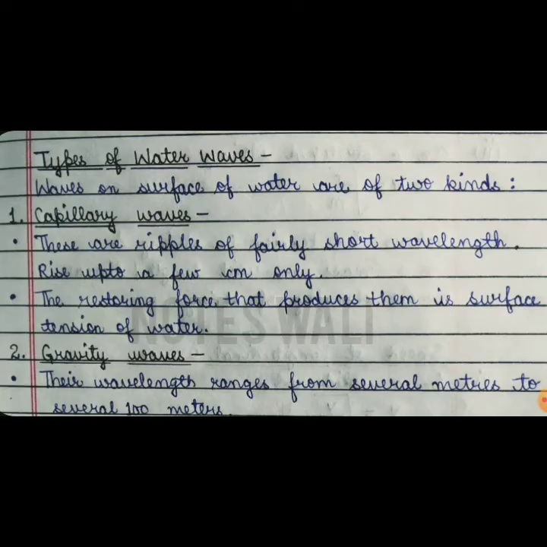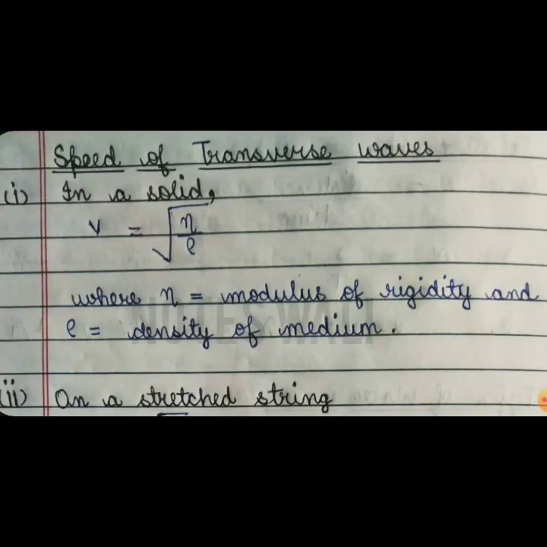Water can also have two types of waves, which are capillary waves and gravity waves, and it is your work to find the difference between the two. Now we are going to see the speed of transverse waves and their formula. Speed of a transverse wave in a solid is given by under the root eta by rho, where eta is the modulus of rigidity and rho is the density of the medium.